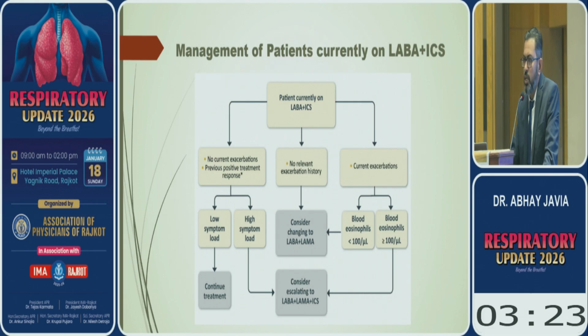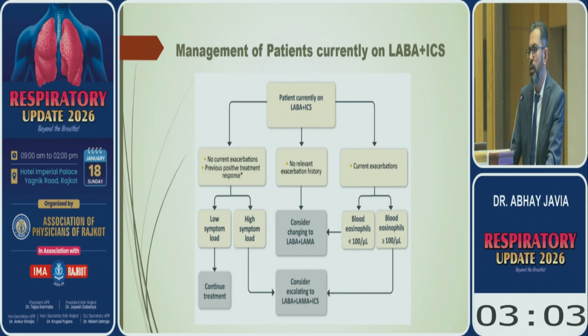So these are the treatments which we discussed for the patients who present for the first time. Now suppose the patient who is coming to us is taking LABA plus ICS regularly. Many times an outside patient comes, already Foracort or Aerocort is going on, so what to do in that patient?